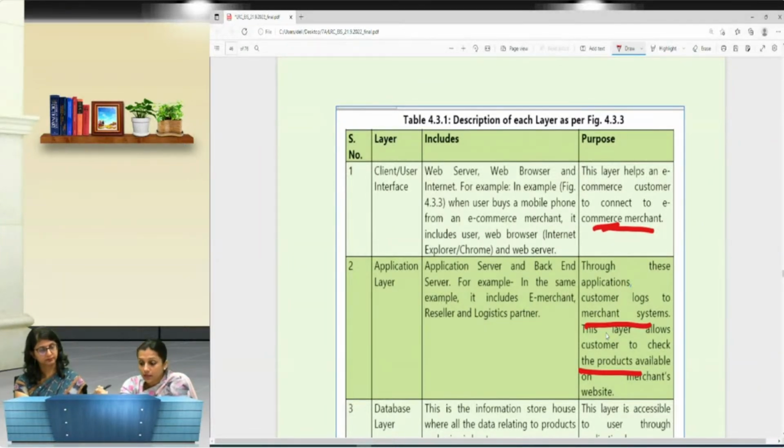But when the server or the merchant website allows him to further navigate inside its website, that becomes the application layer, because that includes the application server as well as a backend server.